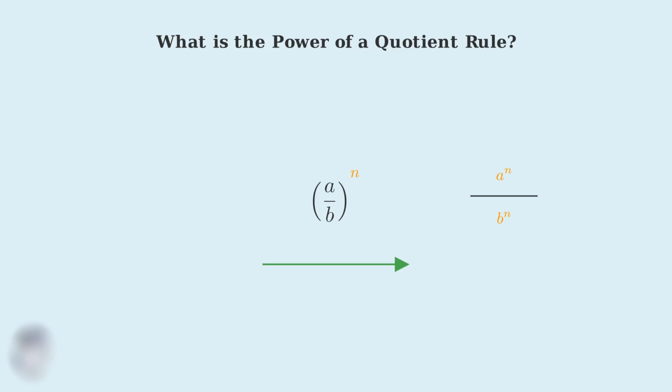The exponent n applies to the numerator a, giving us a to the power n, and it also applies to the denominator b, giving us b to the power n. This is the key insight of the power of a quotient rule. The exponent applies to both the numerator and denominator. This distribution property makes it much easier to work with complex fractional expressions.